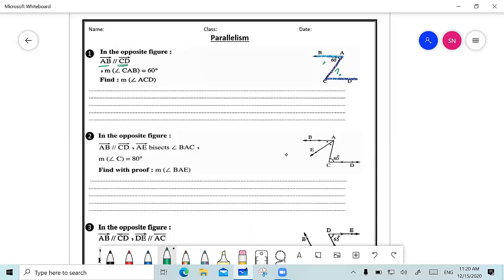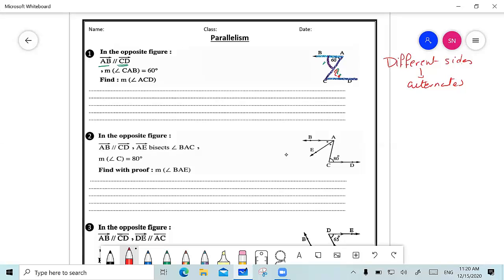Now, how am I going to think? First, we decide what the parallel lines are, and we said that AC is a transversal. Now I am going to ask myself, what am I given? I am given here an angle equal to 60, and this is the only given. And what am I required to find? I am required to find this angle. So I ask myself, what is the relation between those two angles? Both of them are on different sides of the transversal, and we said that when they are on different sides, I have nothing except alternate angles.